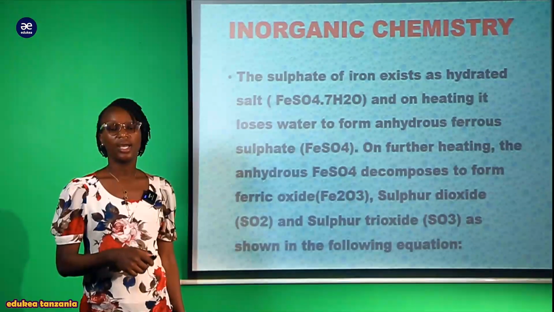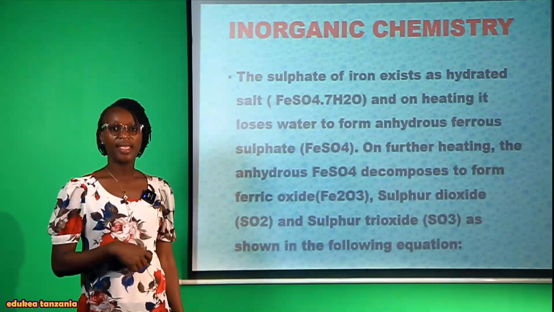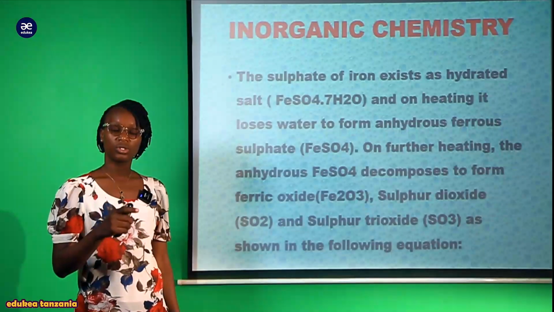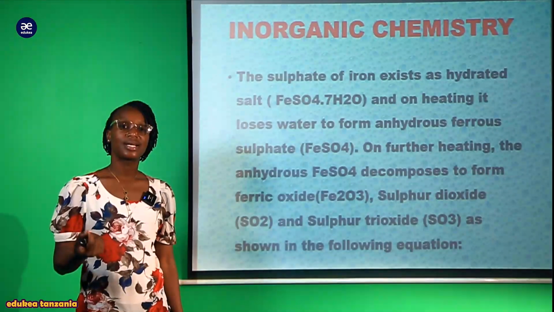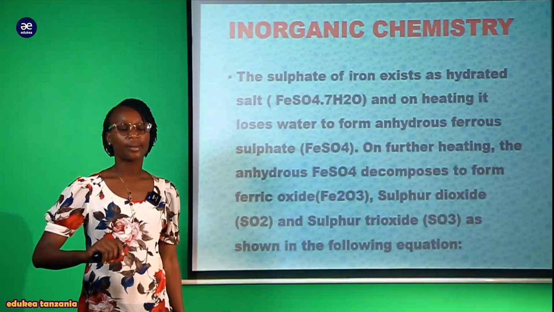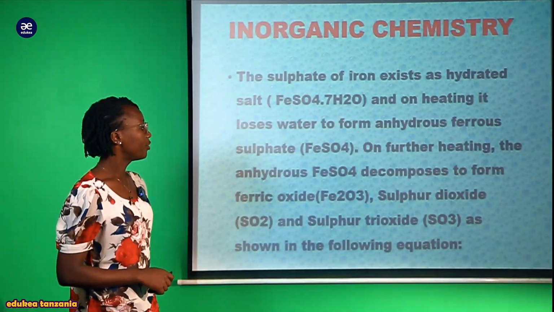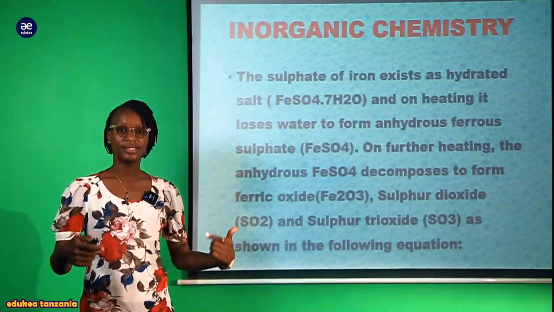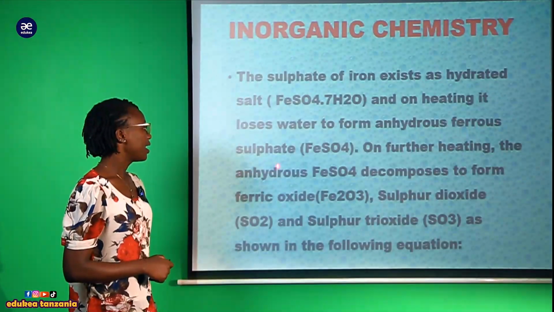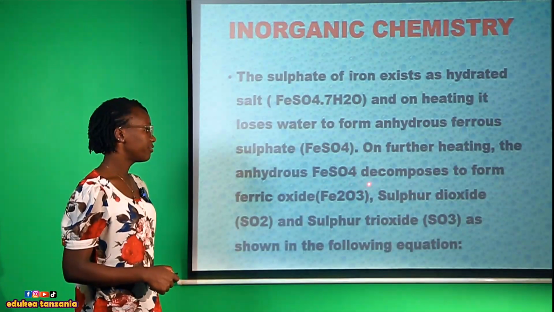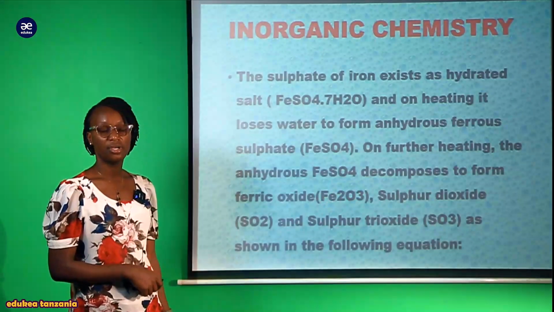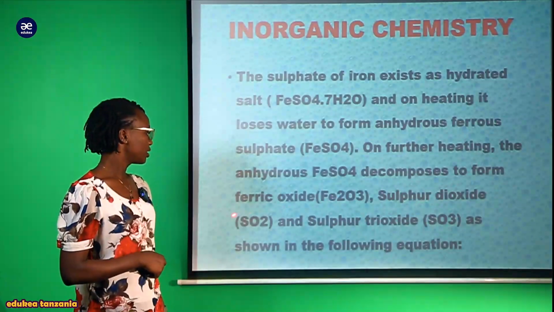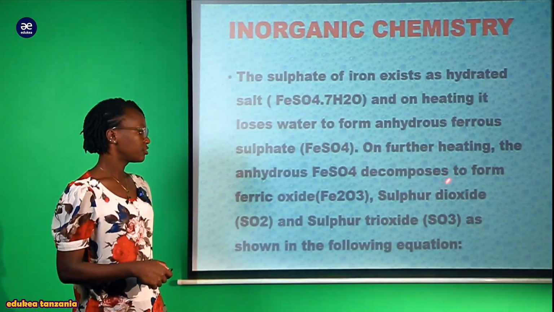On heating it loses its water, therefore on further heating, the anhydrous iron sulfate decomposes to form ferric oxide, which is iron(III) oxide, sulfur dioxide and sulfur trioxide,